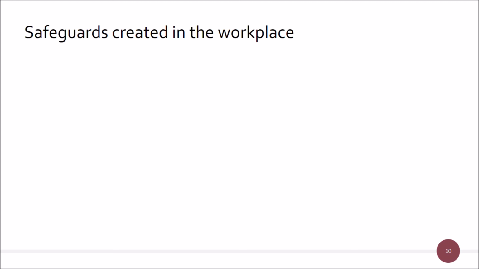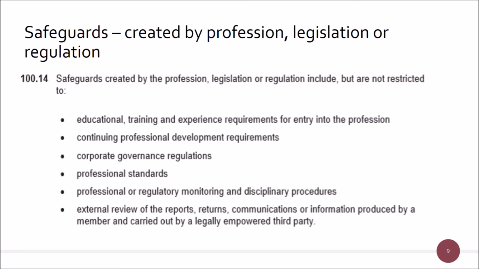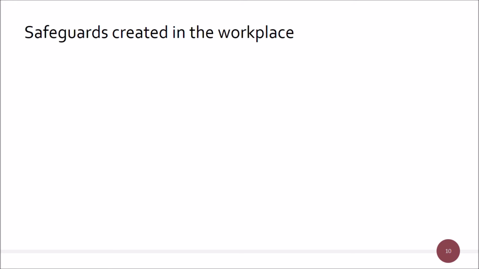You'd also have safeguards that are created in the workplace. So if these ones were created by the profession itself or legislation or regulation, these ones are created within the workplace. So you might get a question which would be, what do you do? And you follow the systems and procedures, what you've been set out. So you would have things like systems notes or approaches or authority limits, and you would follow them. You wouldn't just invent your own approach in there or try to do your work as quickly as possible.